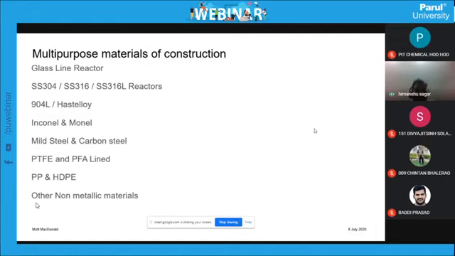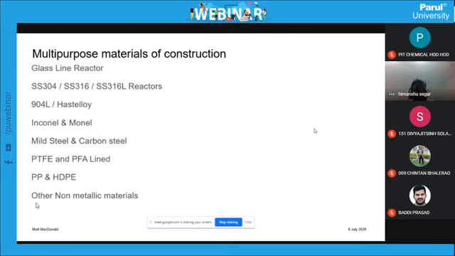So you have to move this product from the glass lined reactor to a different material like 904L or Hastelloy. So you move the product into a second reactor, and now in the second reactor you can take the basic reactions. So the second step of the reaction will be carried out in 904L or Hastelloy C reactors.